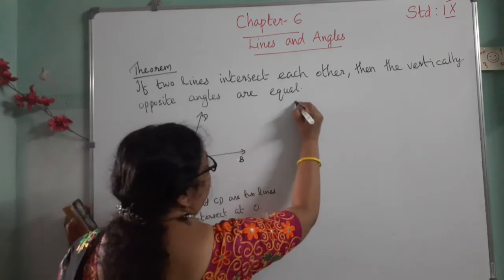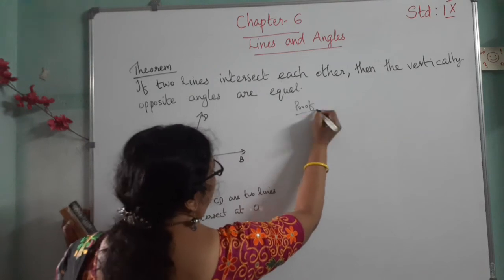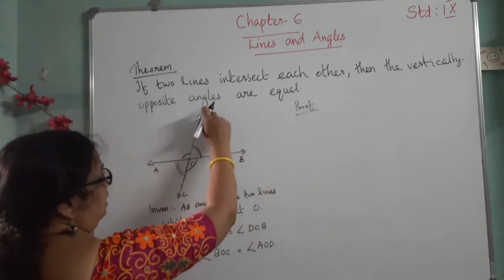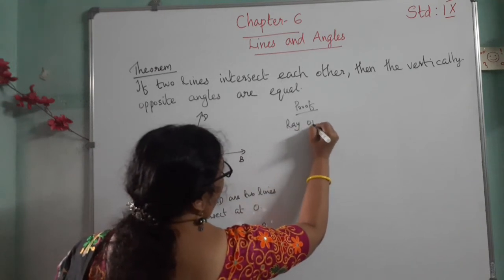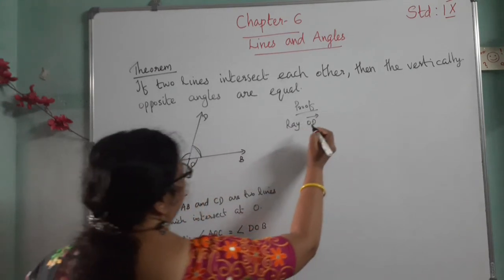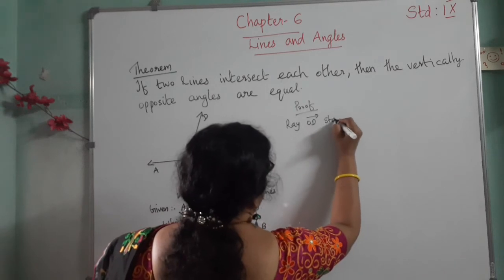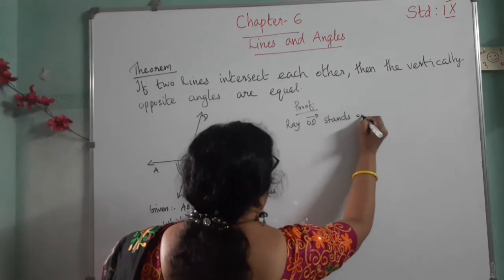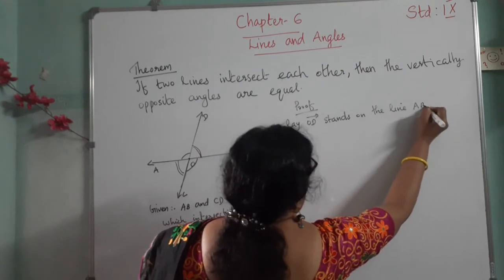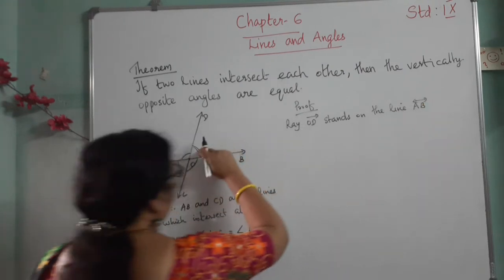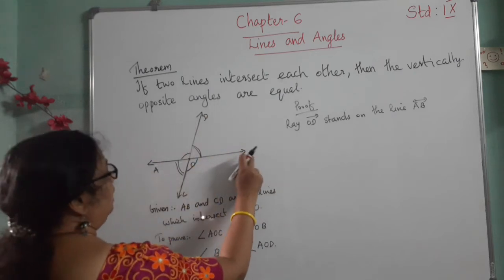Then we can write the proof. First we can take the ray OD. Ray OD stands on the line AB.